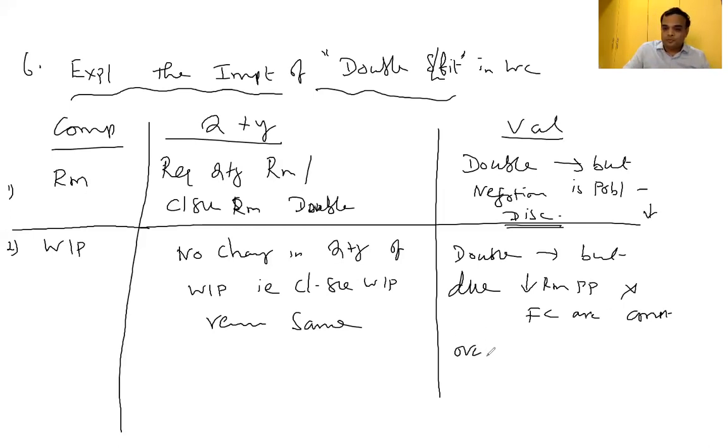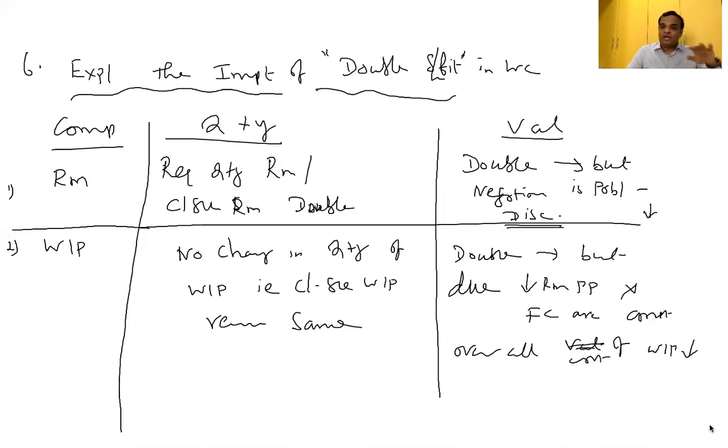Therefore, overall, the cost of WIP will decrease. The cost per unit of WIP and the total value of WIP will decrease because I am paying rent for producing the product in the factory. Factory rent, assume 50,000 rupees per month. Whether I produce single shift or double shift, the rent is the same 50,000 only. Since I am using optimum utilization of fixed cost, overall cost will come down. So quantity may be double, whereas value will slightly decrease.